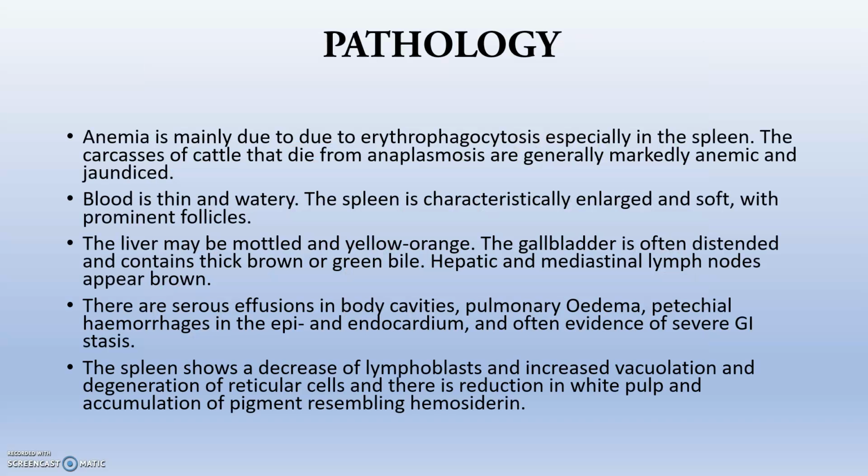So, the pathology: anemia is mainly due to RBC destruction, mainly in the spleen. The carcasses of cattle that die from anaplasmosis are generally anemic and jaundiced. The spleen shows decreased lymphoblasts and there are serous effusions in the body. The liver will be mottled and yellow to orange. The gallbladder is often distended and contains thick brown or green bile. That's why it is known as gall sickness.